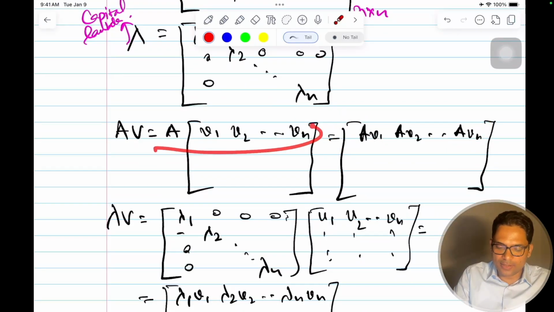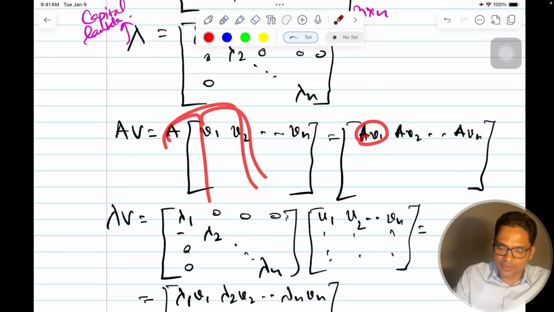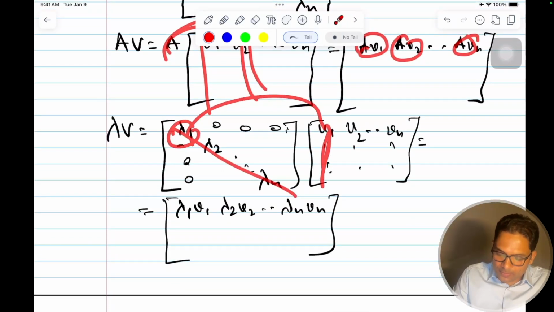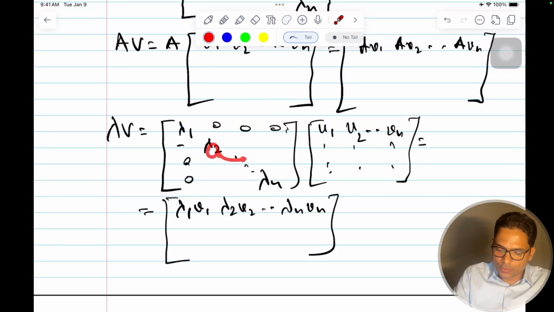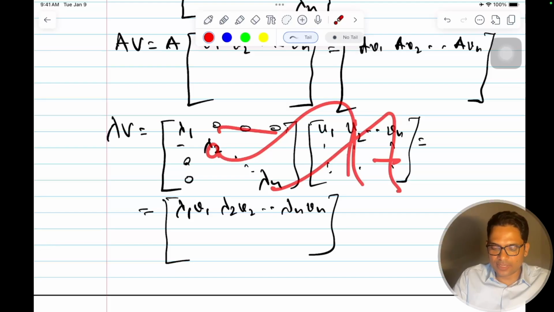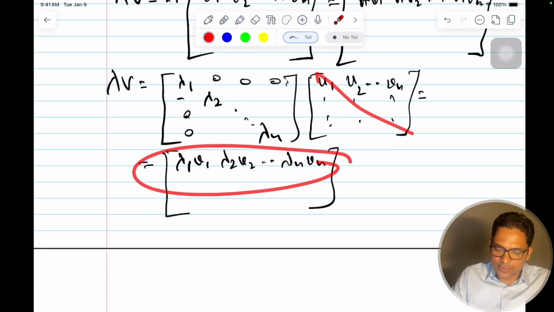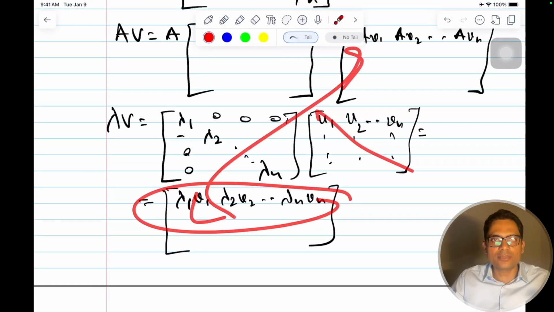AV is like multiplying A with all the column vectors, so I get AV1, AV2, and lambda is a diagonal matrix: lambda 1 into V1 is how much V1 is scaled, lambda 2 into V2 is how much V2 is scaled, lambda n into Vn is how much Vn is scaled. Rest everything remains 0 and will not impact other vectors. This is the same thing we have written for all the vectors combined.